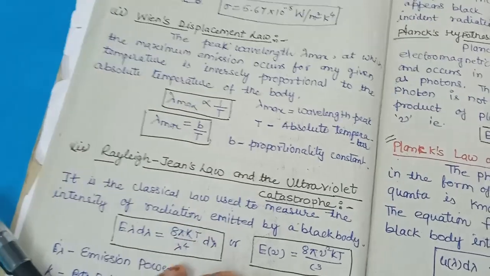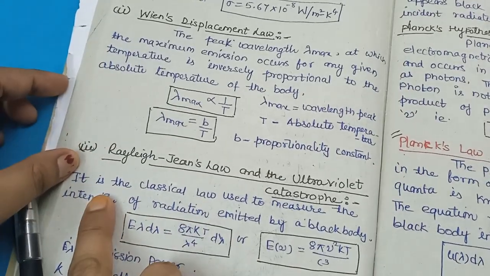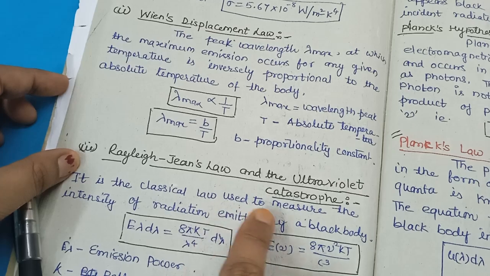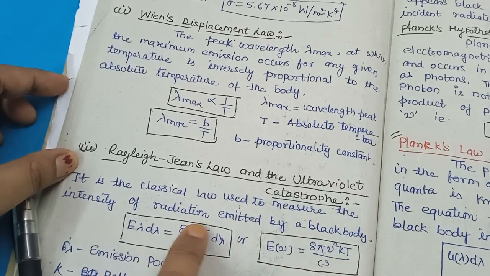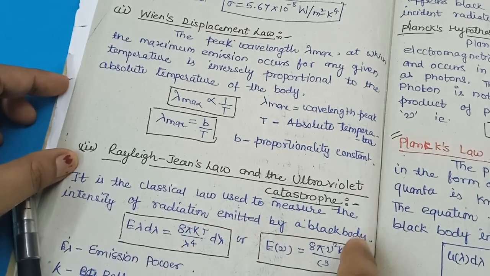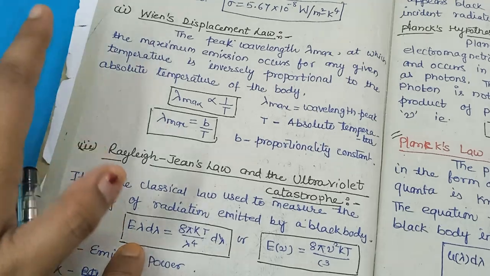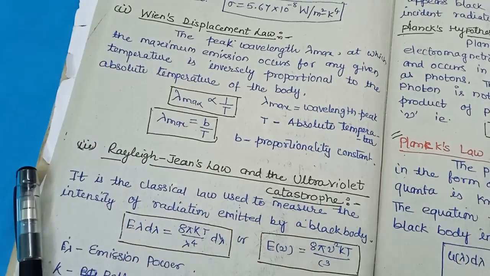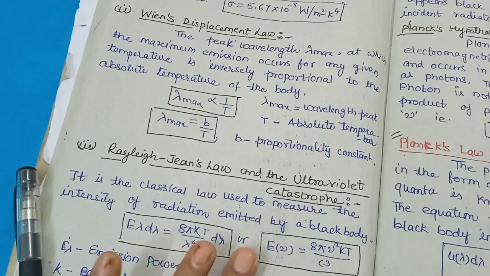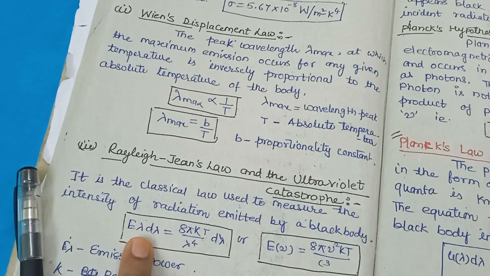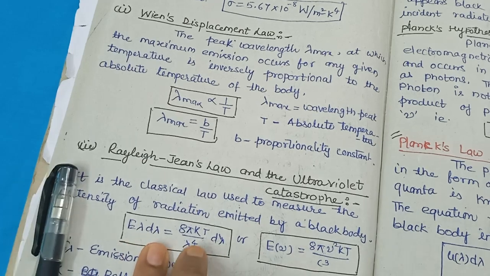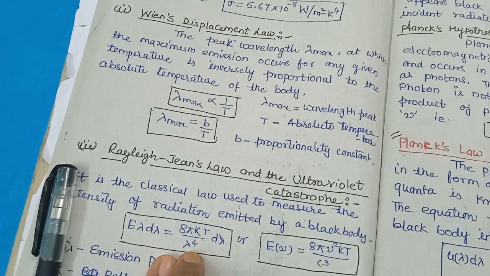Third law is Rayleigh-Jeans law. It is a classical law used to measure the intensity of radiation emitted by a black body. You have to write it as it is. In the next Planck's radiation law, we derive this law. E lambda d lambda equal to 8 pi kT lambda to the power 4 d lambda.